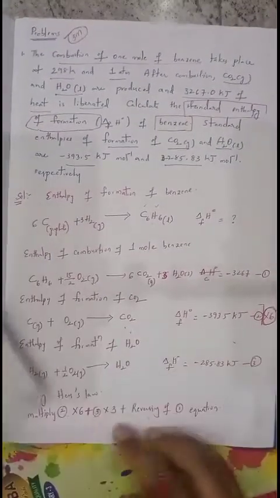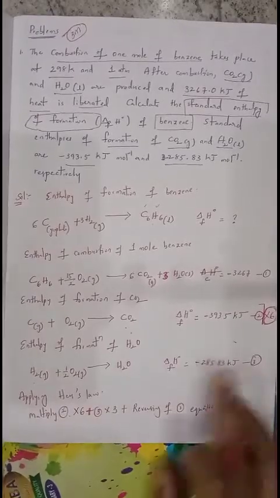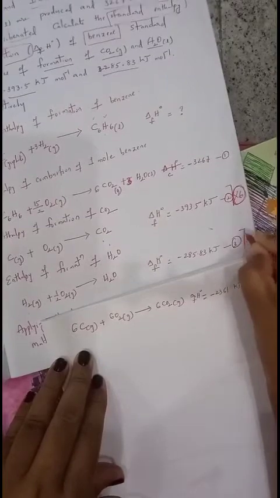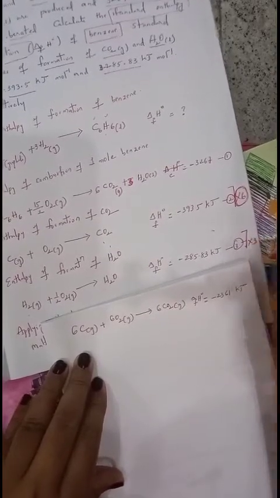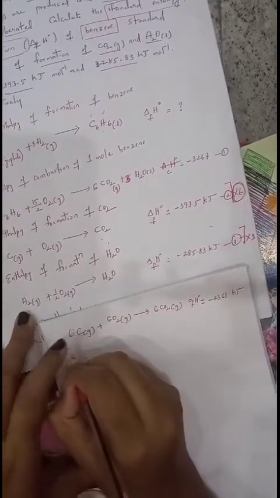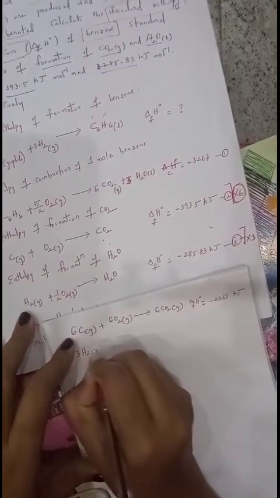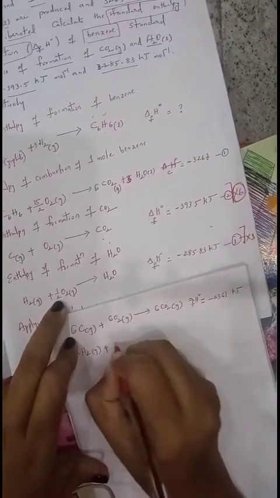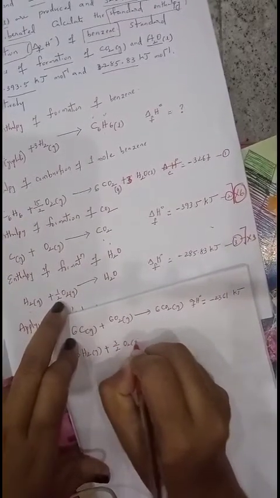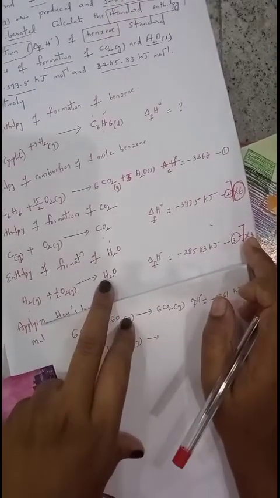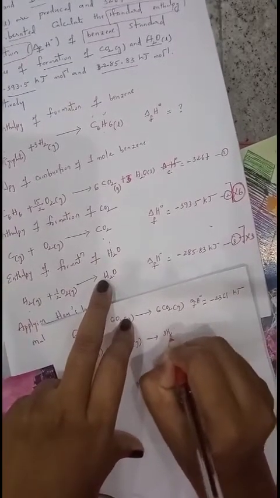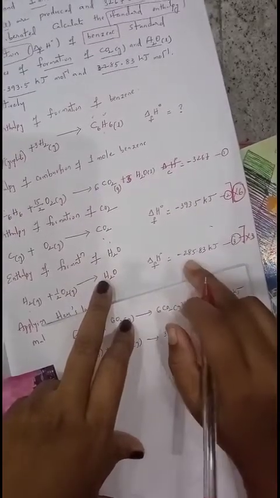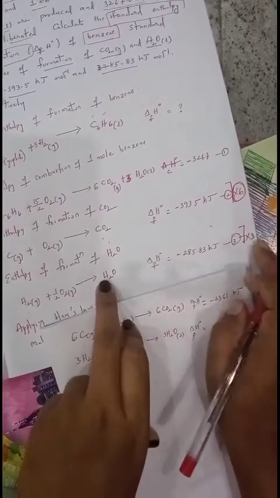Now the second step is what? Multiply the third equation with 3. So 3 H2 gas plus 3 into half O2 becomes 3 by 2 O2 gas gives rise to 3 into 1 H2O, 3 H2O liquid, and delta H naught F is minus 285.83 into 3.